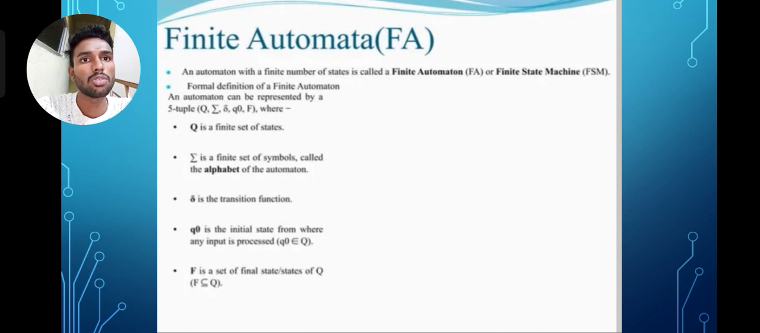Formal definition of finite automata: a finite automaton can be represented by 5 tuples (Q, sigma, delta, q0, F), where Q is a finite set of states, sigma is a finite set of symbols or the alphabet of the automaton, delta is the transition function, q0 is the initial state from where any input is processed, and F is the set of final states.